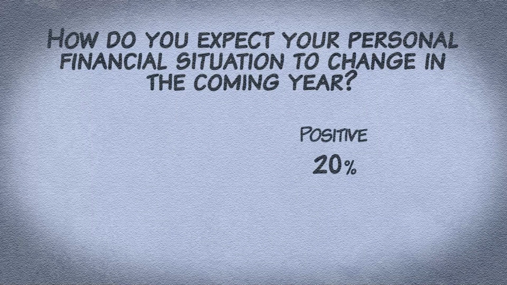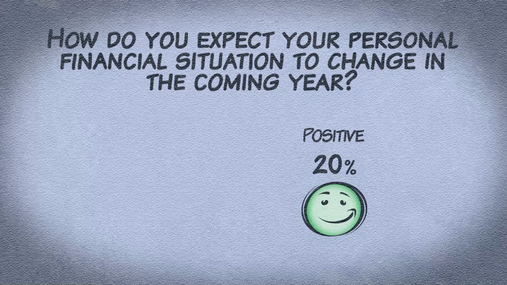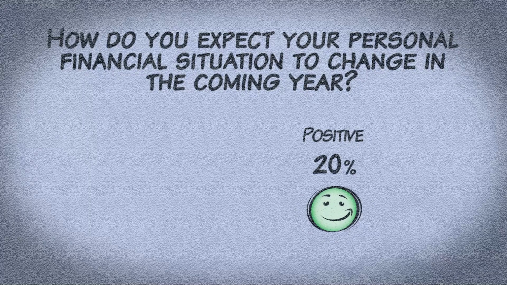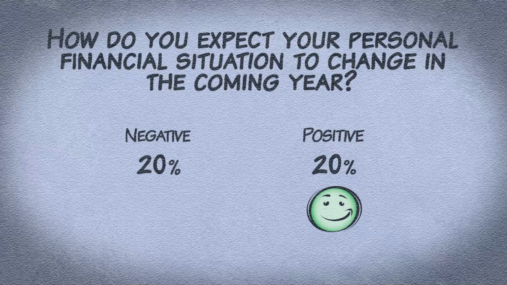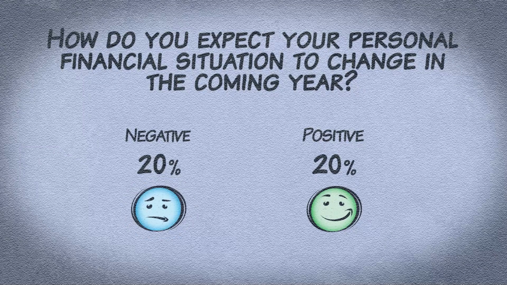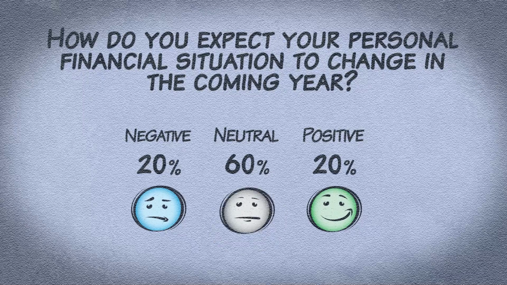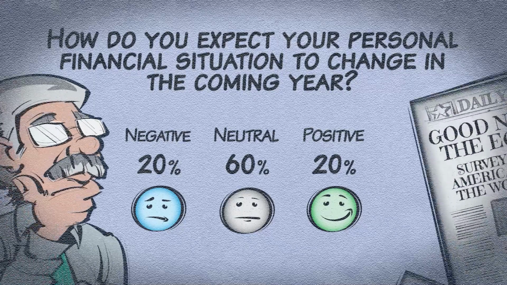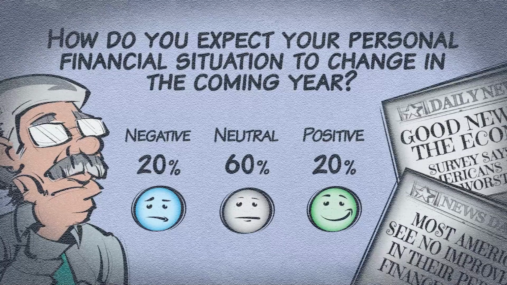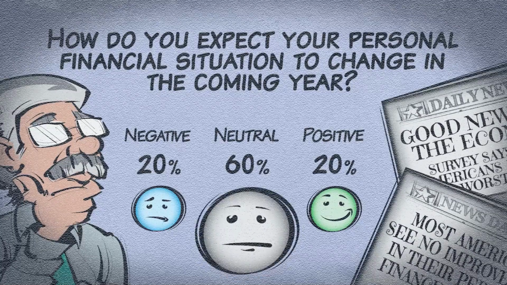20% responded that they expected it to improve, so you could say they had a positive outlook. 20% said they expected it to get worse, so they had a negative outlook. But most, 60%, said they expected no change. That means the majority of respondents had a neutral outlook, not positive, not negative. So how could either of those headlines possibly be accurate if the survey itself said the majority was neutral?